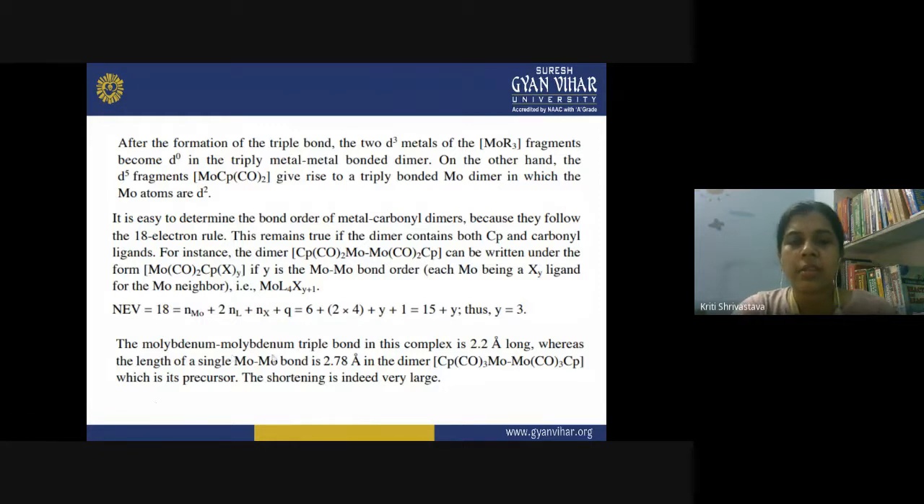Now the molybdenum triple bond in this complex is 2.2 angstrom long, whereas the length of the single Mo-Mo bond in the dimer is 2.78 angstrom. So the single bond length and the triple bond length are different. The shortening is indeed very large, from 2.78 angstrom to 2.22 angstrom, and this indicates the strength of the bond.